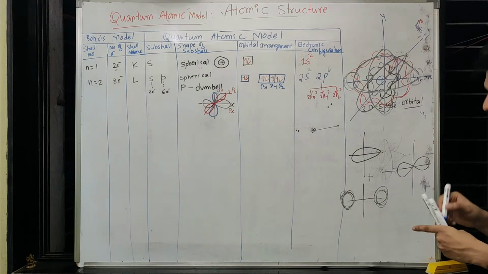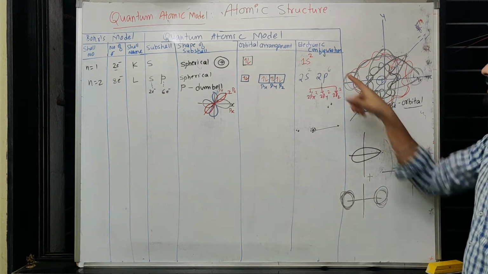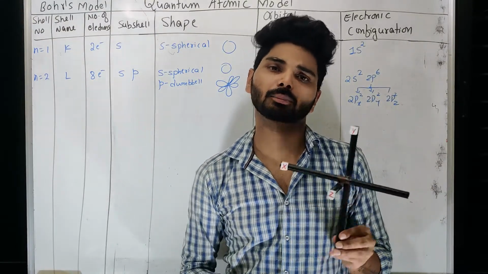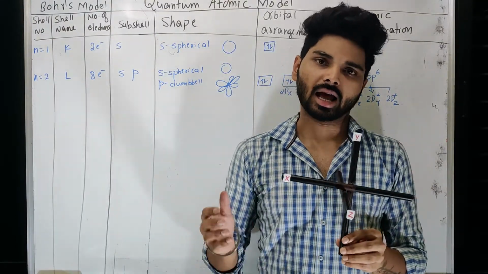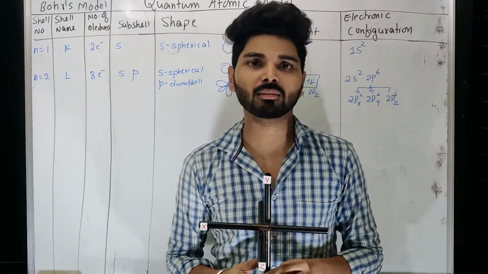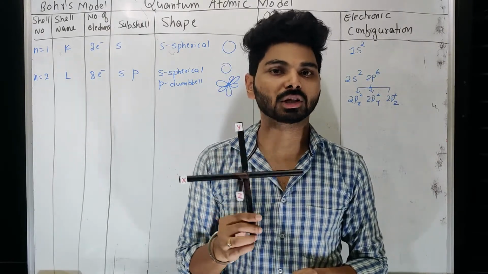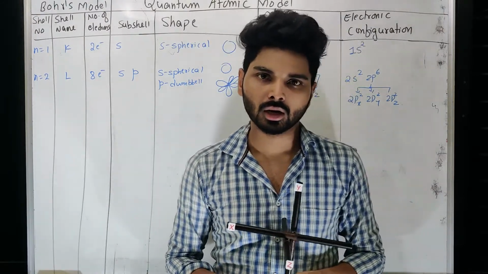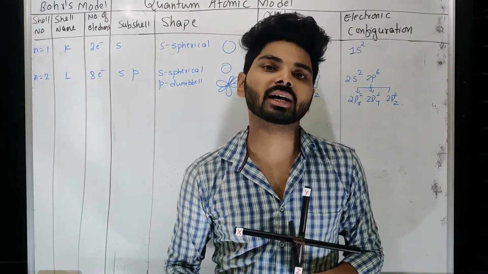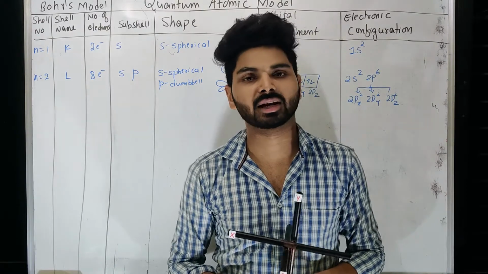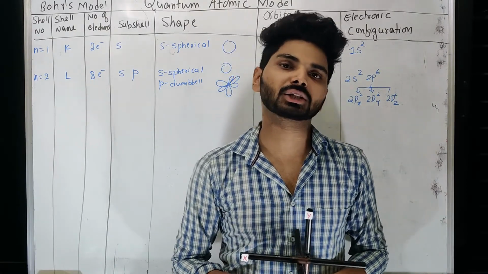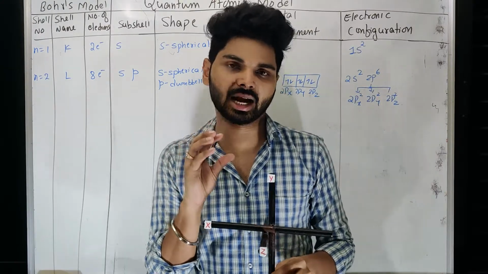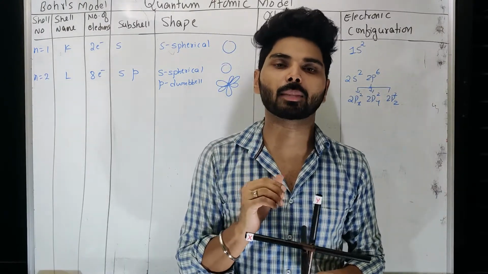So the p subshell accommodates a maximum of 6 electrons, but any of... Now let us understand this by using 3 coordinates. As we know, the quantum mechanical model is a 3-dimensional model. Here you have to remember, an electron is considered more like a wave rather than a particle. Now when we consider an electron as a wave, what difference do we have to understand inside the atom? Let us understand that part.